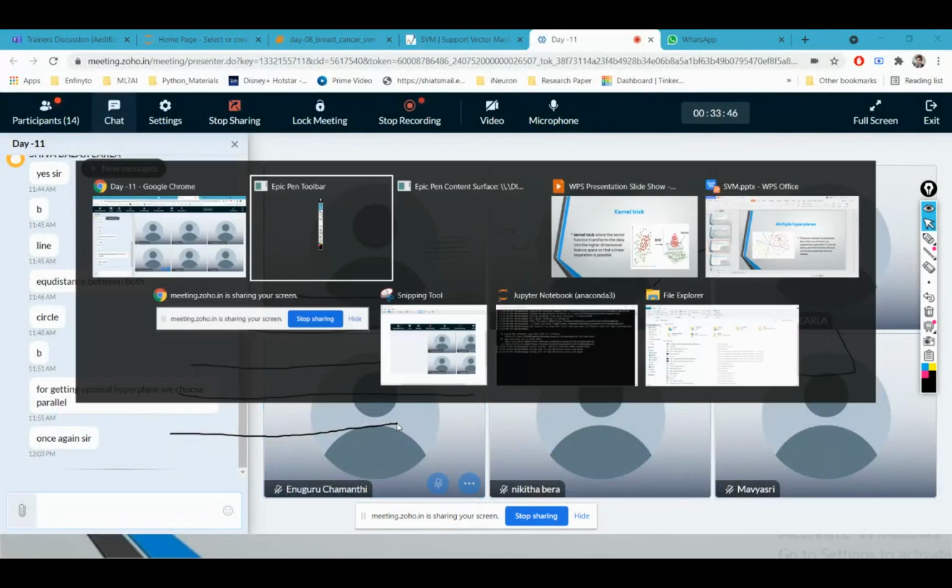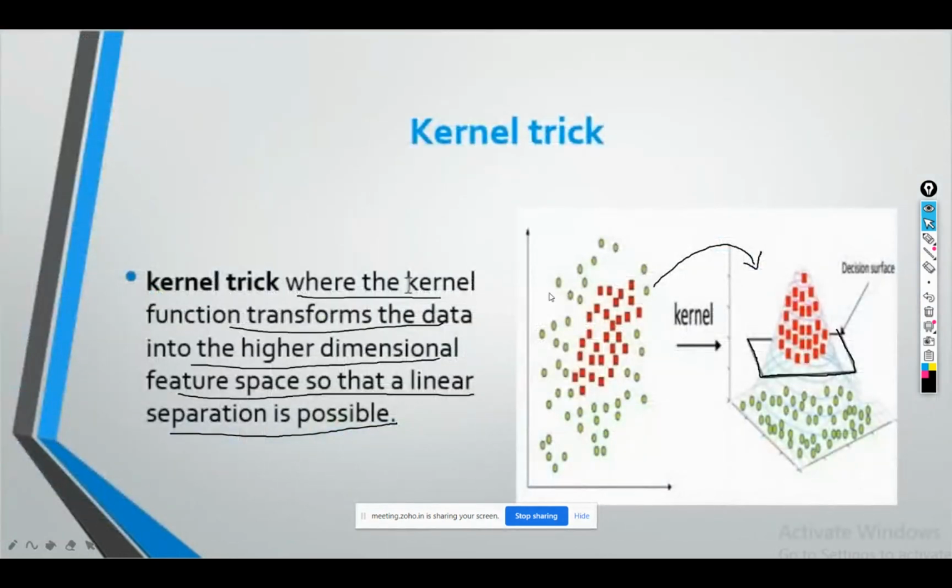So this is my dataset, which is in x and y coordinates only. Now I cannot draw a line which will correctly classify these red and green points. I cannot draw a line like this or anything like this which will be able to classify them, so that points on the right side of the line are red and points on the left side of the line are green.